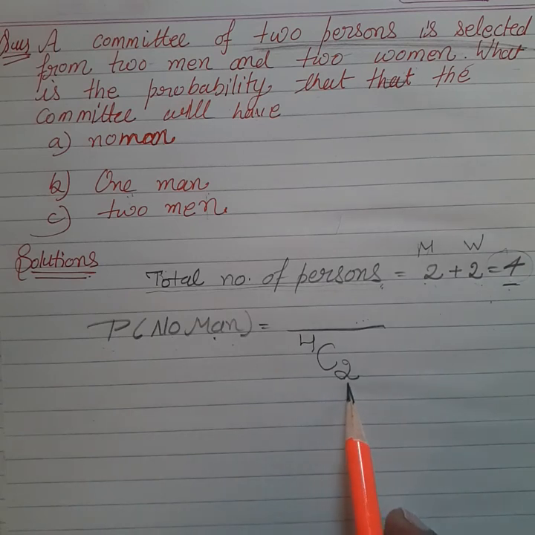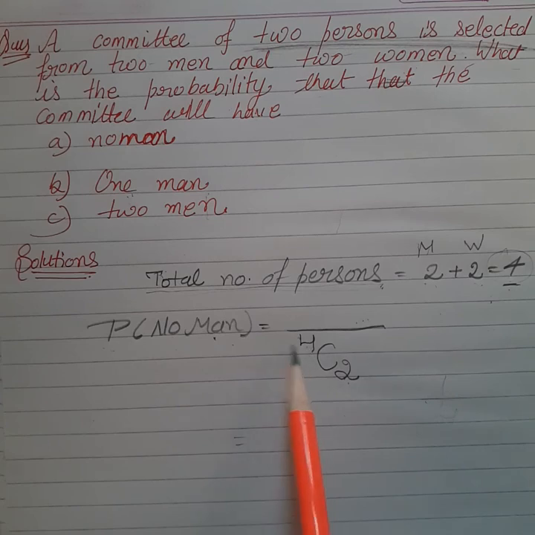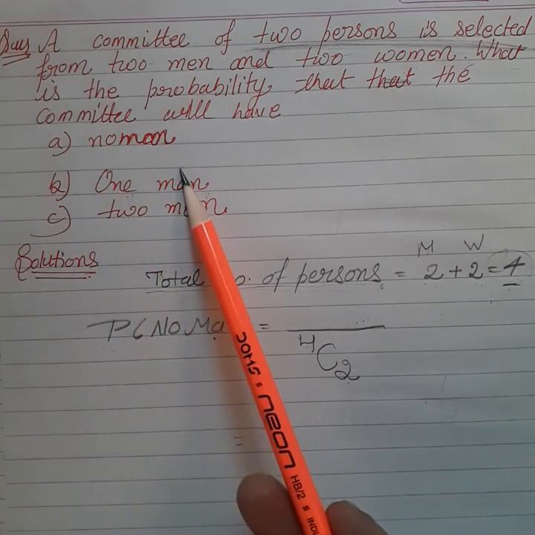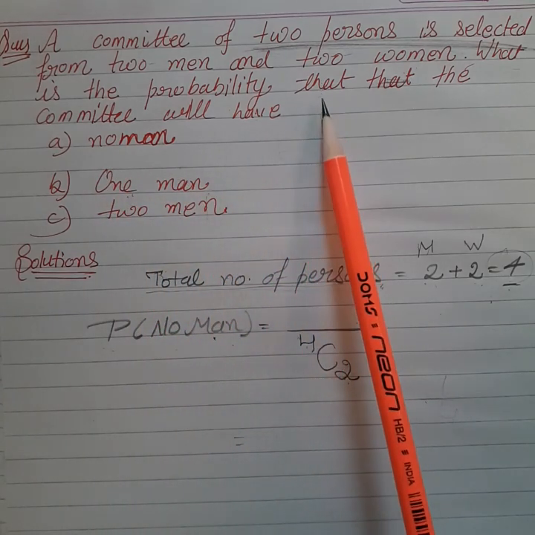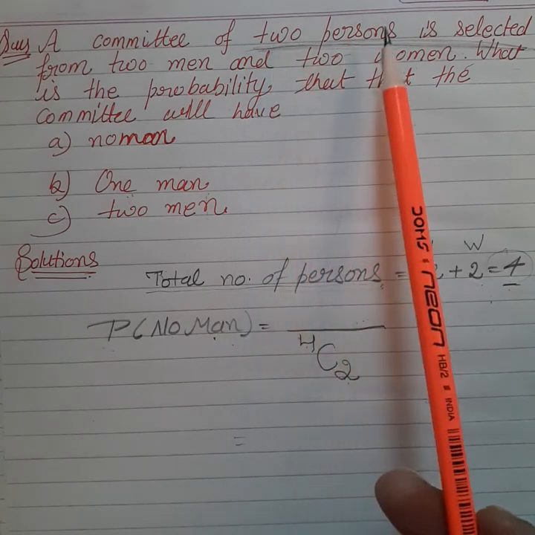If it said we only have to choose one man, suppose, and we have four persons, then we can write the probability as 1 by 4. But here you have to choose no man, and you also have the condition that you have to select two persons.